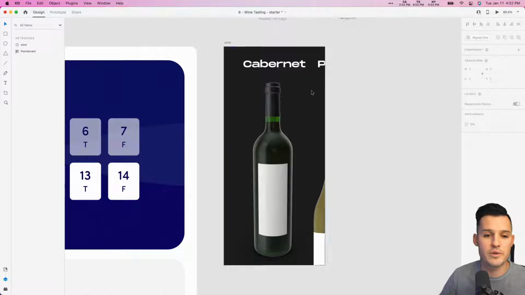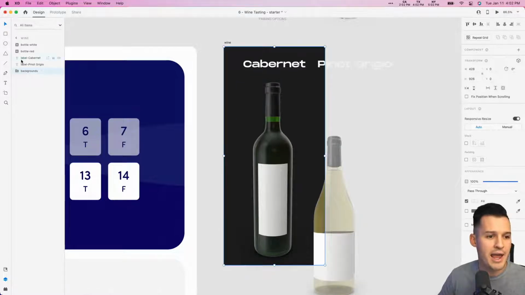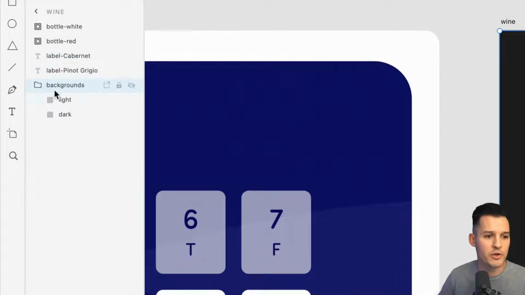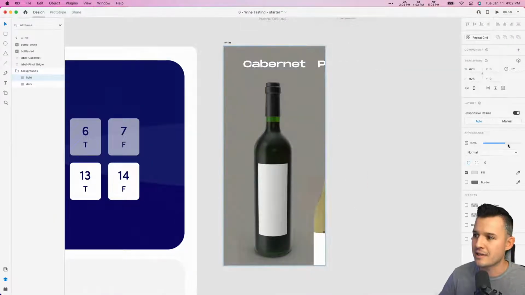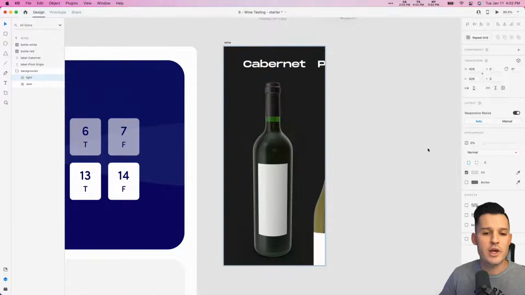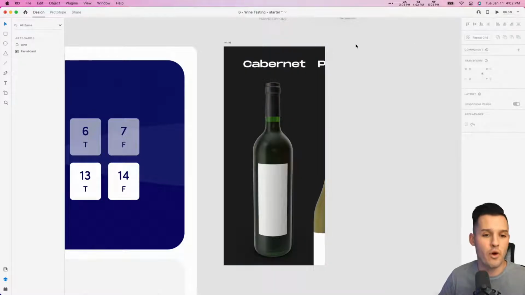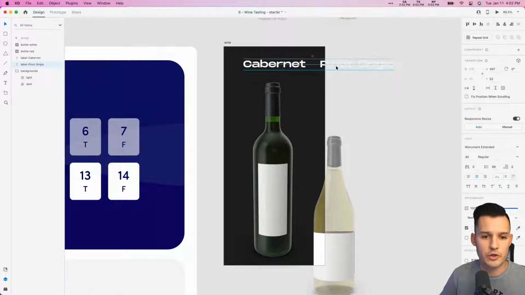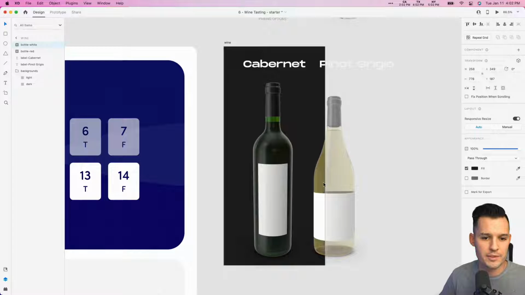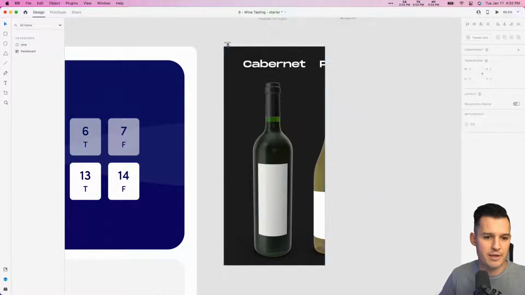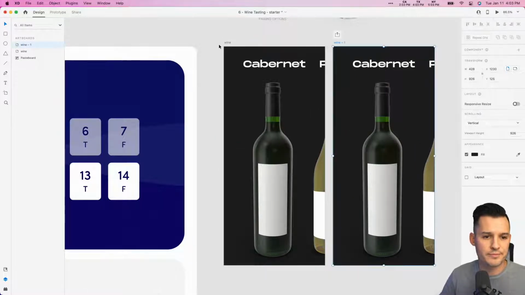So the first thing I think we want to do is, if you look in my layers panel, I have those things we talked about, but I also have a group called background, and right now the light background is hidden. The opacity is down. So I actually want to create another artboard where we swap these things out a little bit. So let's say we have the Pinot Grigio over here. You could just see the P, you could just see the side of the bottle. Let's put it up to match a little bit like that. There we go. We'll go right over here.